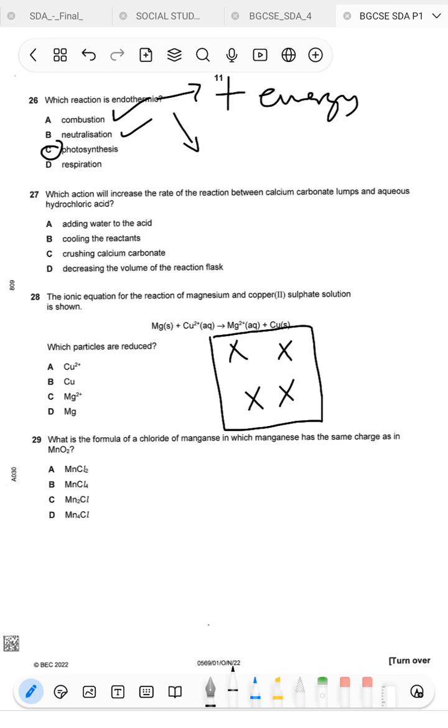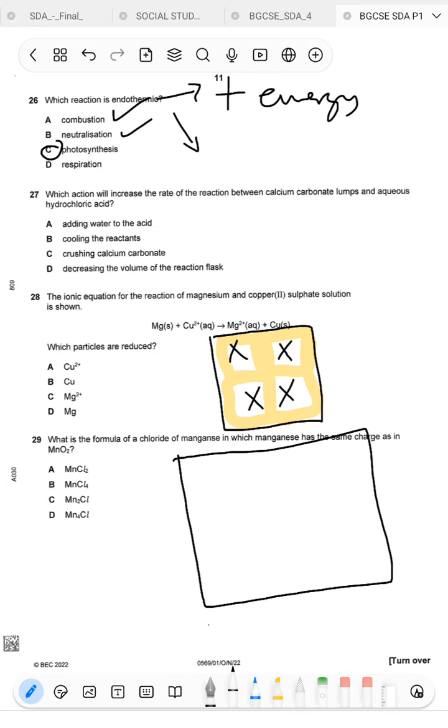Now in this instance, this is the original aqueous hydrochloric acid. The rest of the space, where you don't have the X's, is just the water. Now let's say you increase the water. If you increase the water, the volume is going to increase as well. We still have the same number of X's: one X is there, one X is there, one X is there. Now what you can realize is that the space between those particles has increased.